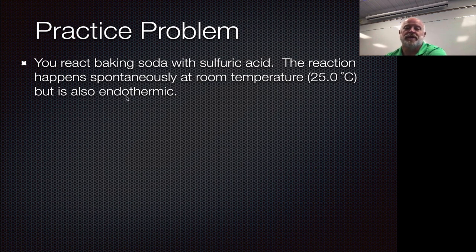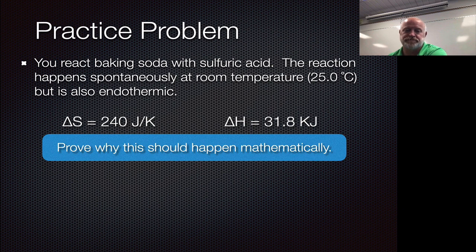If it's endothermic, the enthalpy here would say it would not be spontaneous. So in this scenario, it must be warm enough where the entropy that's going to cause this reaction to run is increasing enough to override the endothermic nature here, okay? Baking soda and sulfuric acid is going to break down into a lot of little things. We're going to create gases. We're going to create solutions. We're going to break things into smaller parts. So we have lots of things going on here that would create more entropy, okay?